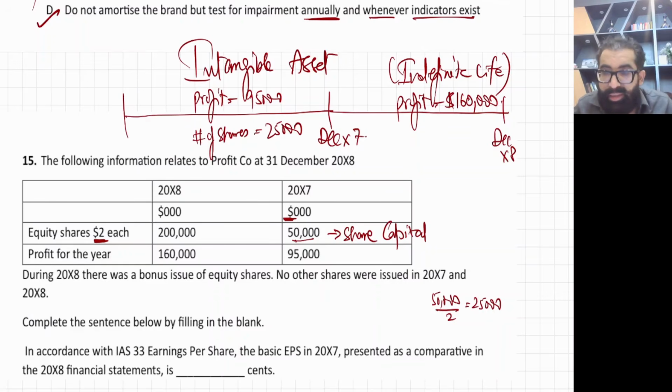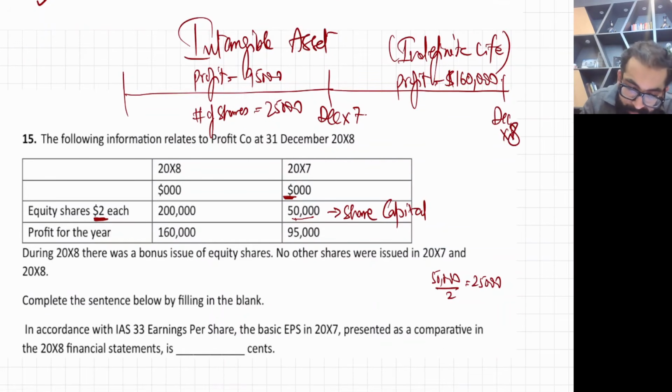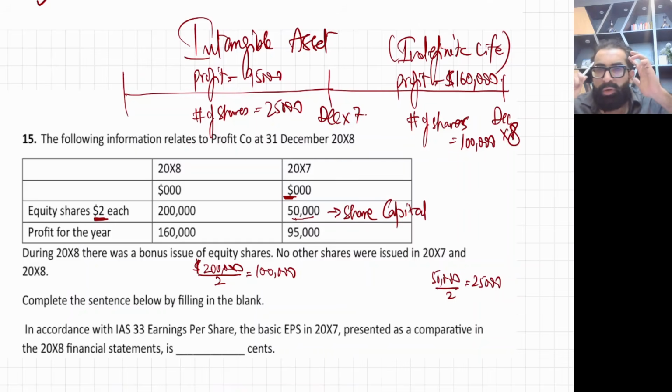And in the current year, which is X8, this is 200,000. 200,000 divided by the face value of 2. So now the shares are 100,000 shares. Now student, use your common sense.